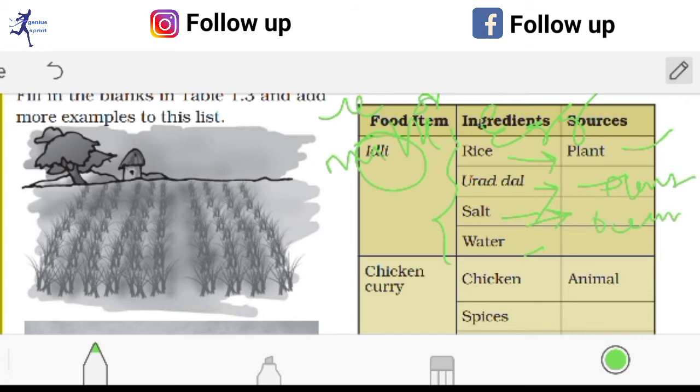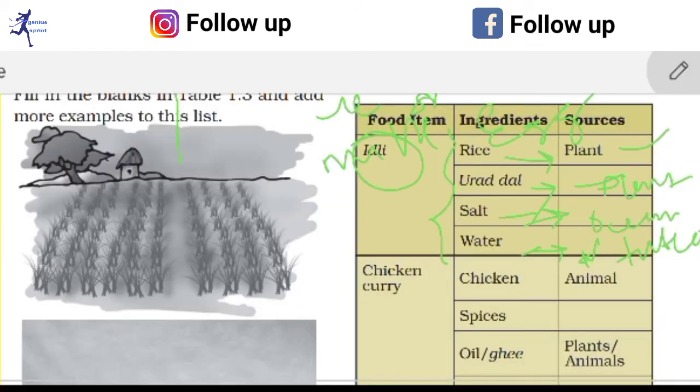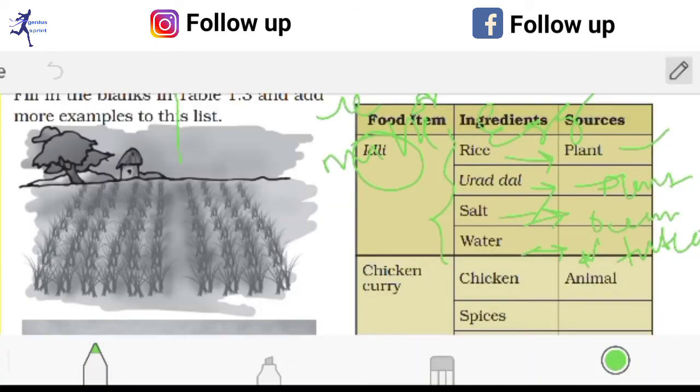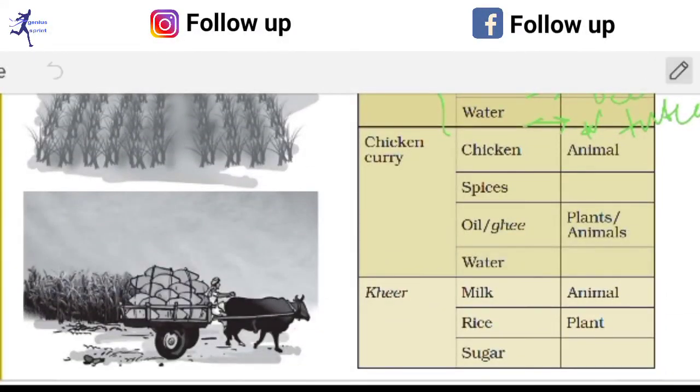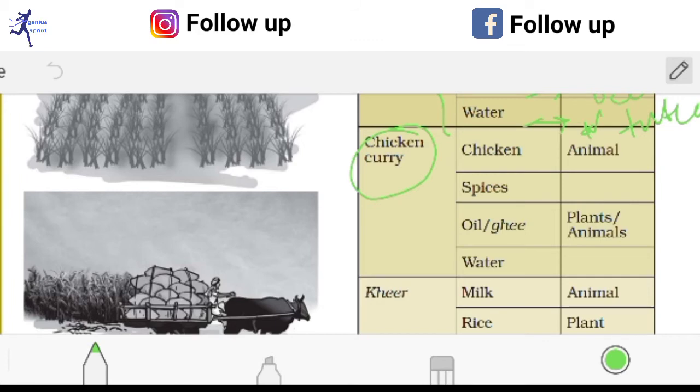So another kind of thing, which is minerals, and water is from nature, which is necessary. So these things I have discussed. So now the next part is, here chicken curry is also given there. You can see that for making this chicken curry, chicken, spices, oil and water are necessary.